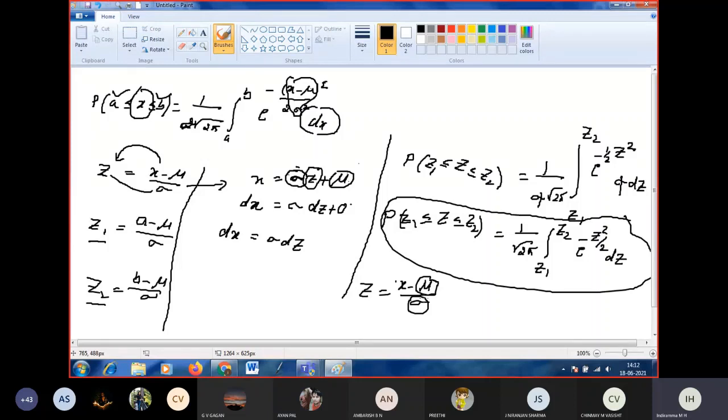This is called the probability distribution function. For the standard normal, it is defined as probability of z lies between Z1 to Z2 is 1 by root of 2 pi, integral from Z1 to Z2, e power minus z square by 2, dz. This value will be tabulated.